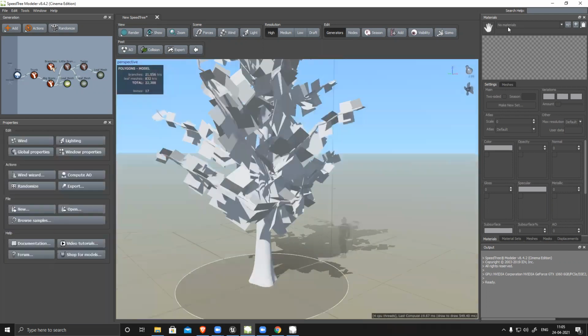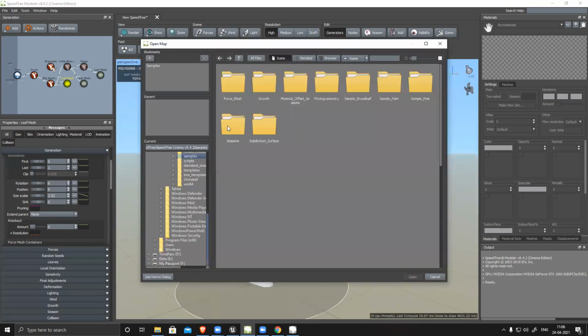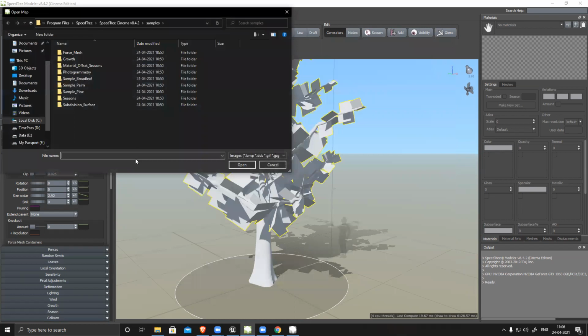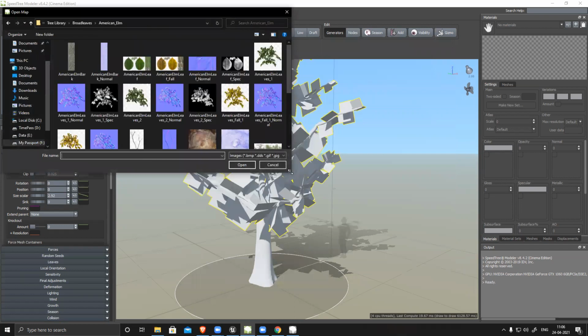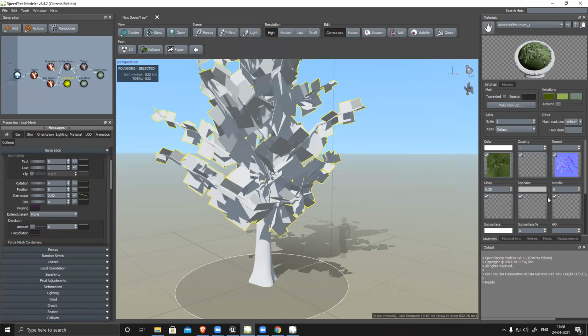Select this now because there is no material. So I can select the leaf, and there's no material. I'll go to the material section and click on this plus. Now it will ask where to pick up the material or texture from. So I can use the native Windows browser, Control V. It will open this folder. I just have to select only one map, any one of them. Select this, open. It will read everything automatically and generate.